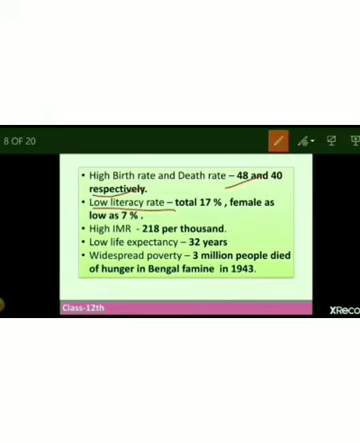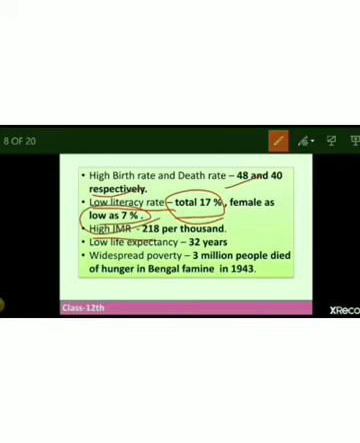Literacy rate, in today's time, is approximately 75 to 80%. 75 to 80% of people in our country are now literate, but at that period of time, during the time of independence, the total literacy rate was 17%, of which female were only 7% and male 10%.